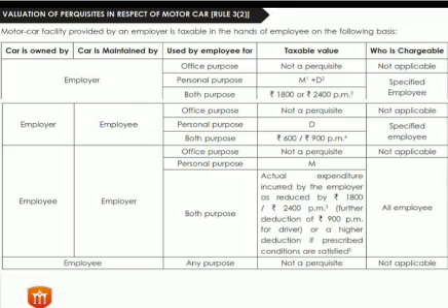Now, if the car is used for both the purposes, then rupees 1800 per month for small car and rupees 2400 per month for the big car. Now, here small car means the car which is having a capacity of 1.6 liter or below, and the big car means the car which is having a capacity of 1.6 liter or above.